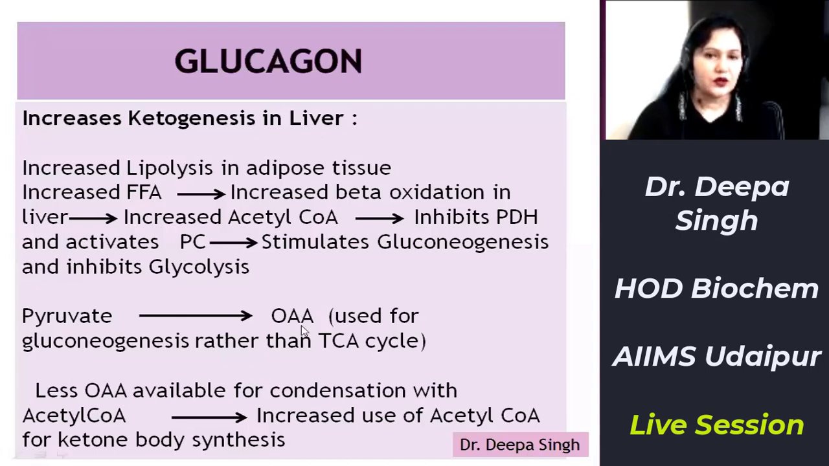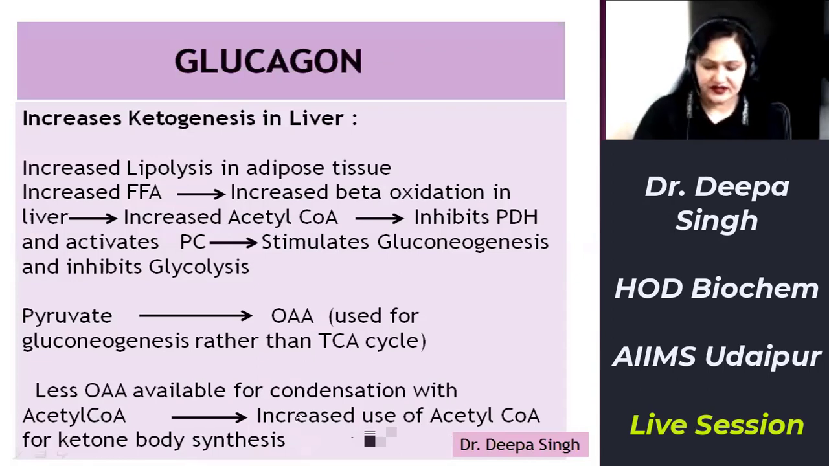So less oxaloacetate is available to combine with acetyl coenzyme A to form citrate and other intermediates of the TCA cycle. So the remaining amount of acetyl coenzyme A, since it is formed in increased amount due to increased beta oxidation of increased free fatty acids, is in excess. This excess acetyl coenzyme A then enters the pathway of ketogenesis and forms ketone bodies. Thus, increased amounts of ketone bodies are formed in liver, which is called ketogenesis. Thus, there is increased ketogenesis in response to glucagon.